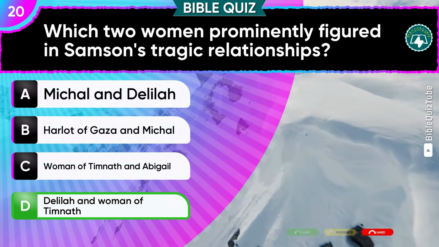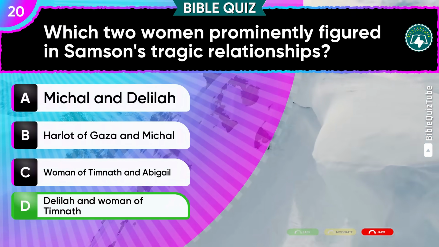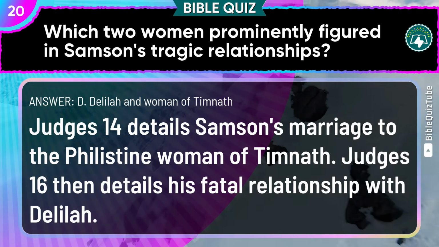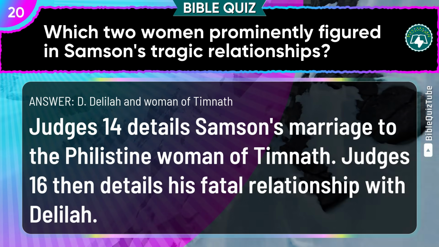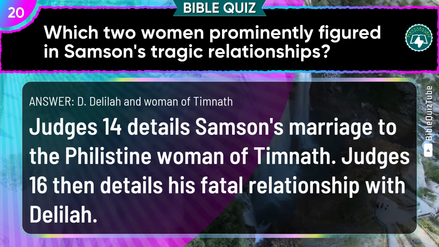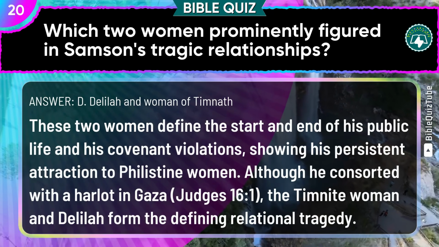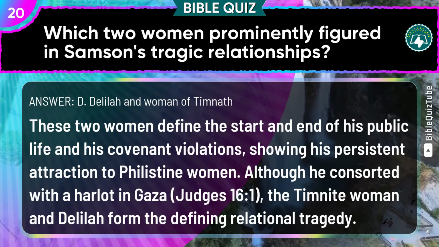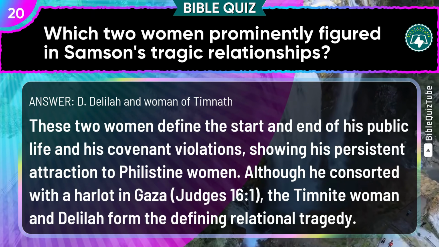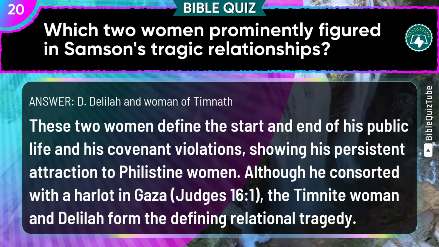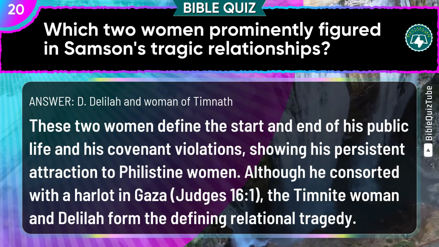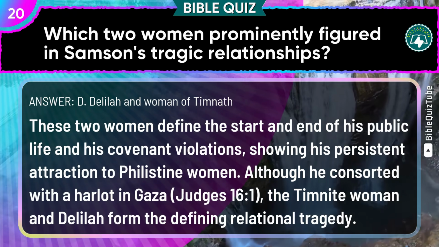Keep it up. The right answer is D. Delilah and Woman of Timnath. The explanation. Judges chapter 14 details Samson's marriage to the Philistine woman of Timnath. Judges chapter 16 then details his fatal relationship with Delilah. These two women define the start and end of his public life and his covenant violations, showing his persistent attraction to Philistine women. Although he consorted with a harlot in Gaza, Judges chapter 16 verse 1, the Timnite woman and Delilah form the defining relational tragedy.